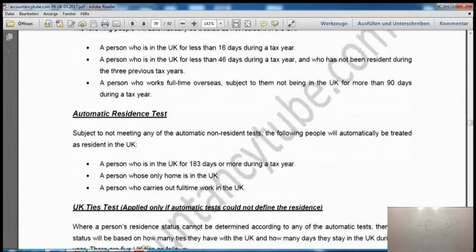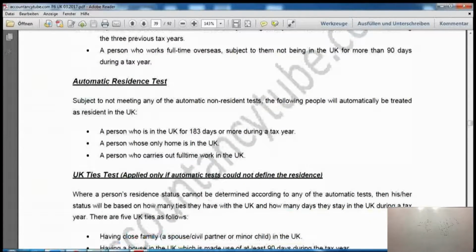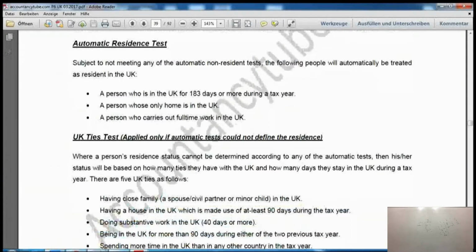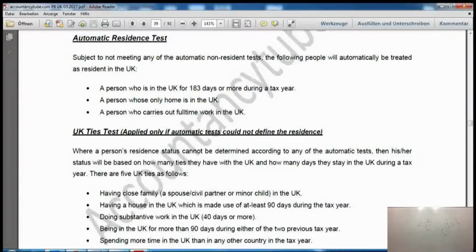And the third test says a person who works full-time overseas, subject to not being in the UK for more than 90 days. If you work overseas, say in the UAE or Dubai, and you spend less than 90 days in the UK, then you will not be classified as UK resident, so you will be automatically non-UK resident.